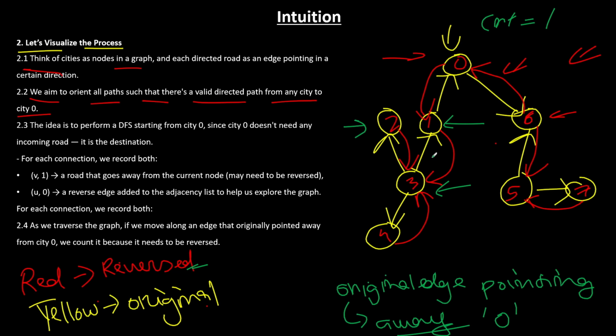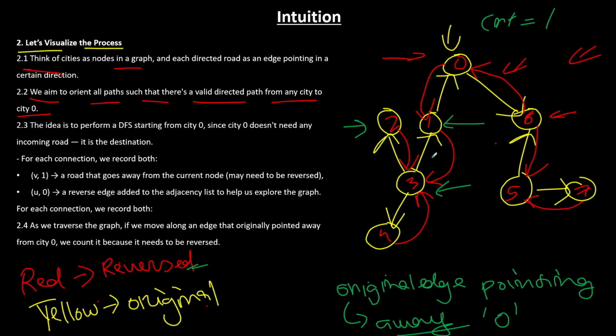But now you used the original edge from 3 to 2, which means that edge is pointing away from the capital city, correct? Therefore, that edge has to be reversed, right?